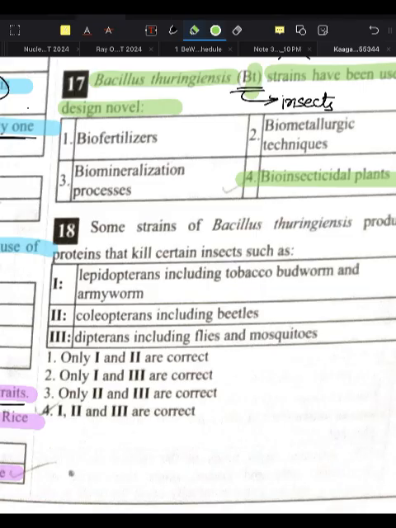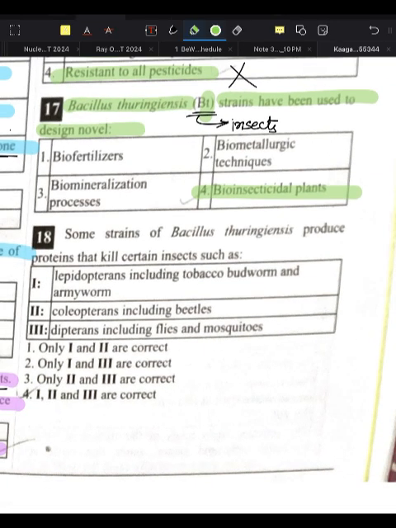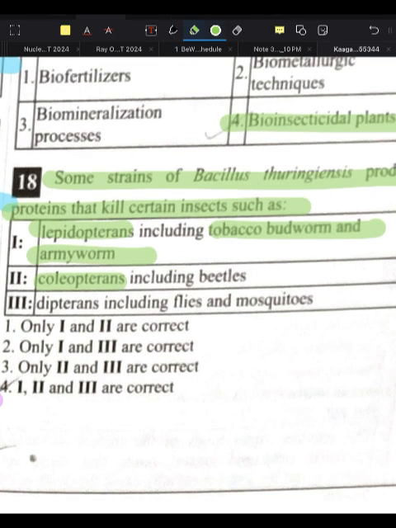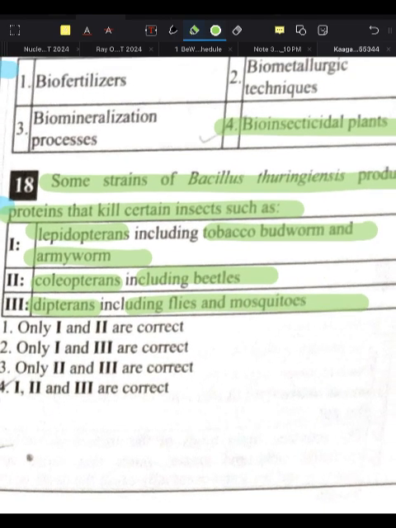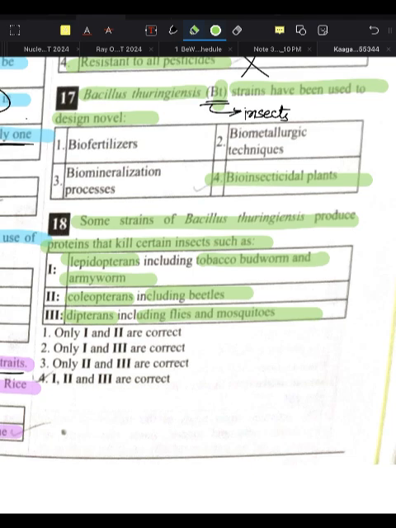Next, some strains of Bacillus thuringiensis produce proteins that kill certain insects, such as Lepidopterans, using tobacco budworm and armyworm, Coleopterans, including beetles, and Dipterans, including flies and mosquitoes.